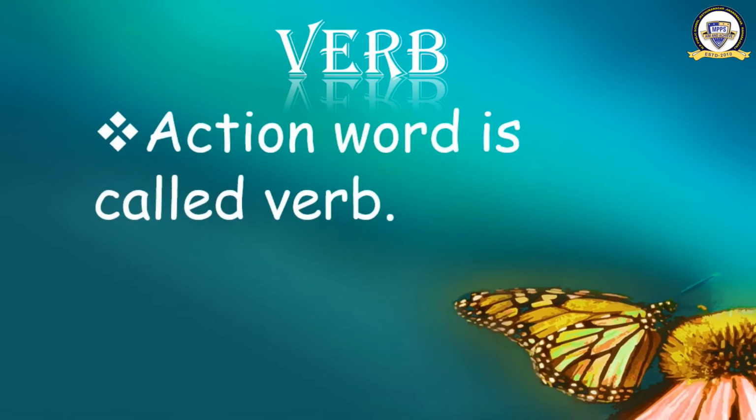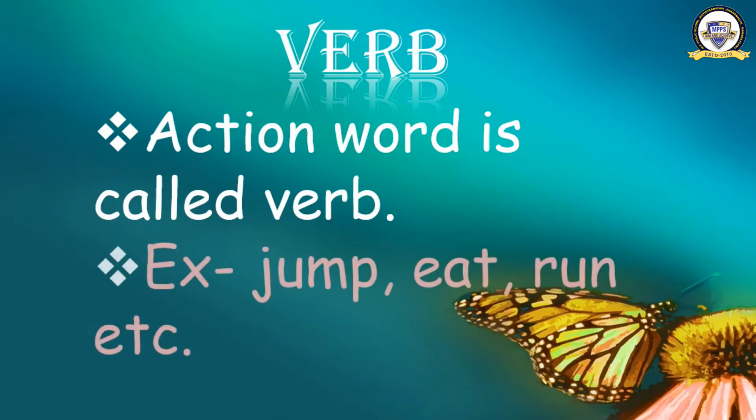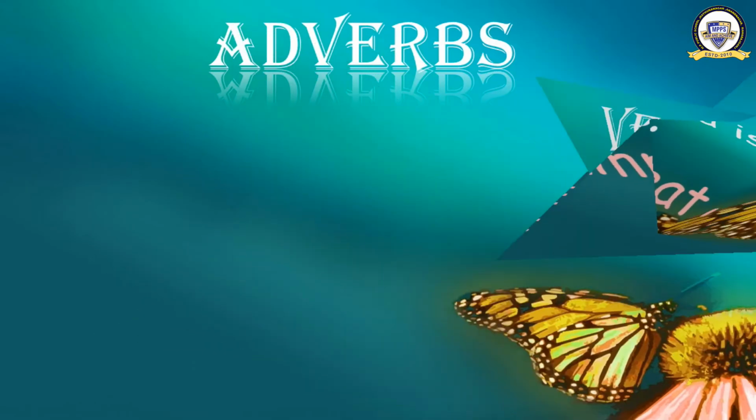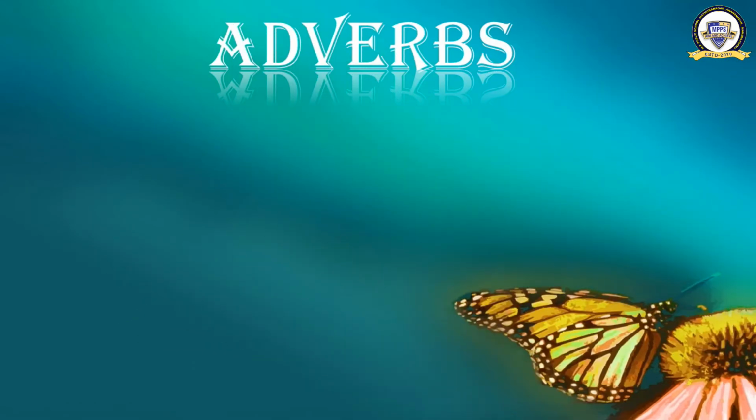What is verb? Action word is called verb. What is action word? The word which tells us about an action, like jump, eat, run, etc. Whatever action you do, whatever work you do, like walk, go, eat, write, learn. All these action words are called verbs. That is very common. So we are moving to the fifth one, adverb.